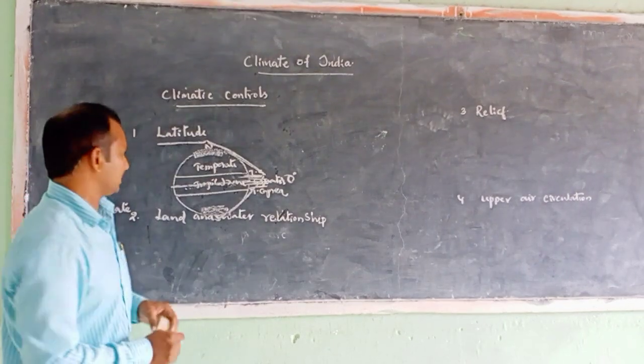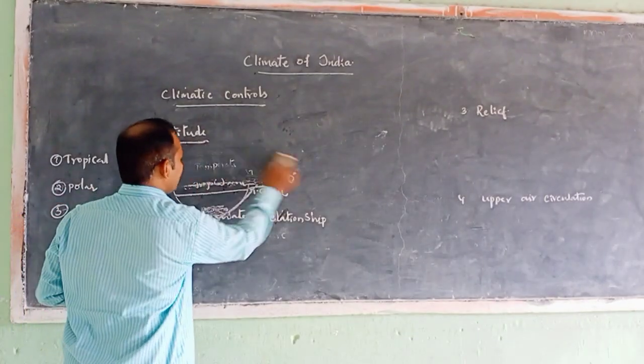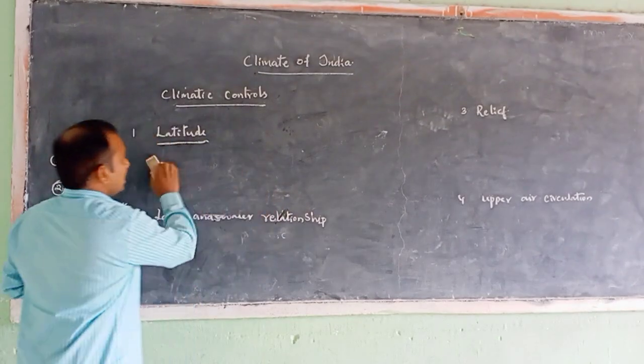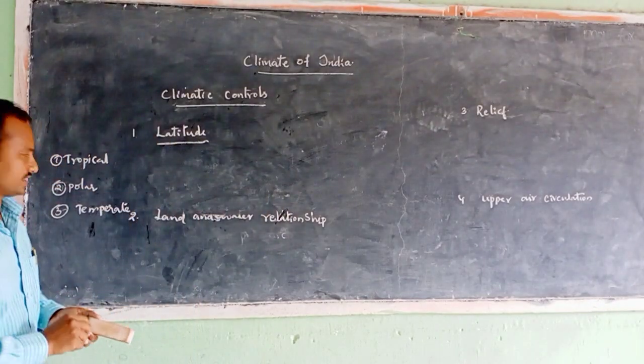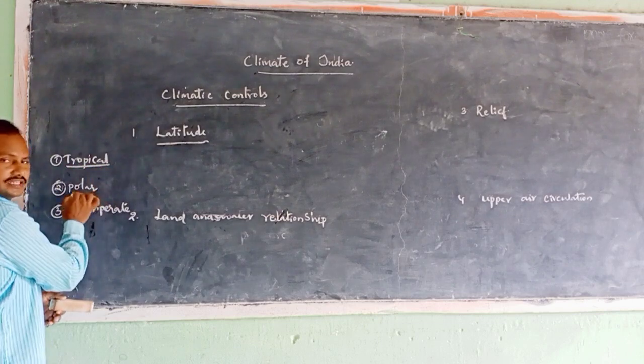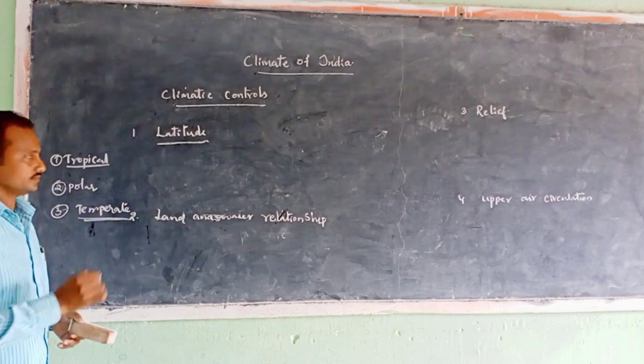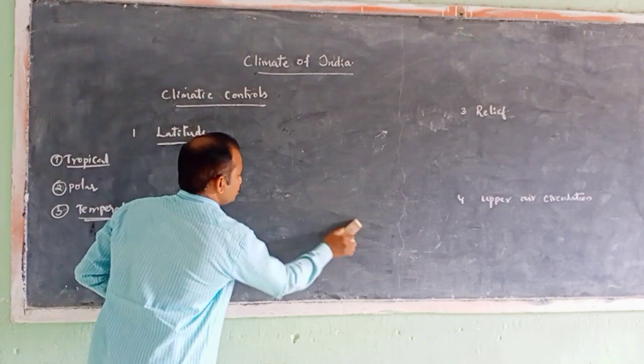Let us see the location of our country. In which zone is our India located? Our country is located in two zones, that is the tropical zone as well as the temperate zone. Let us see through the map.